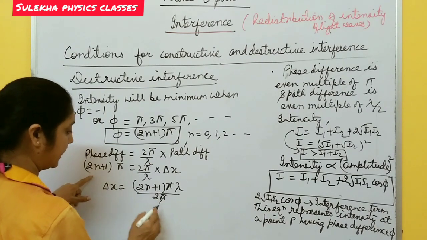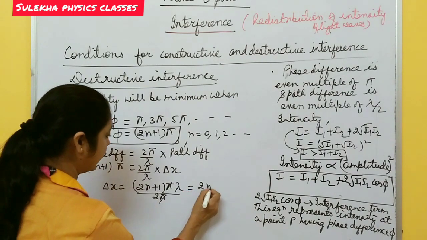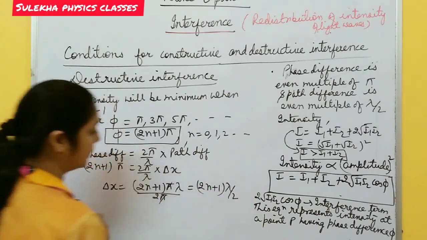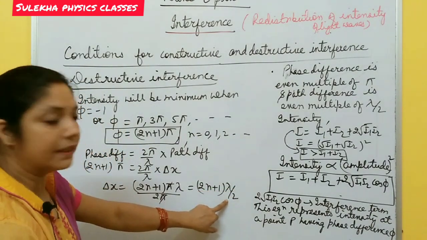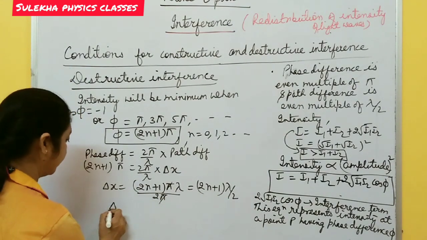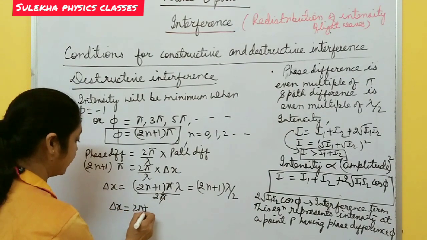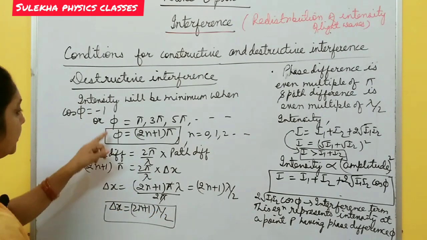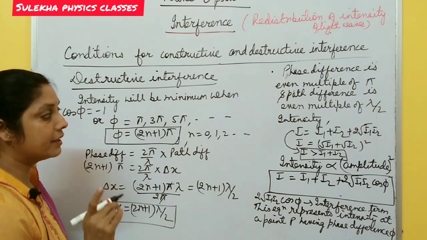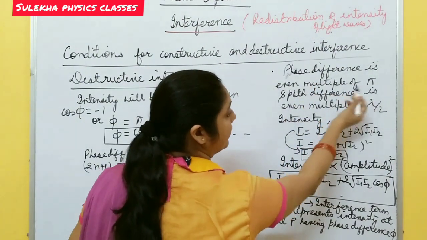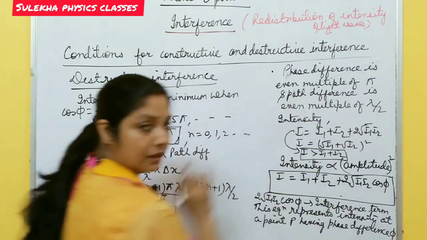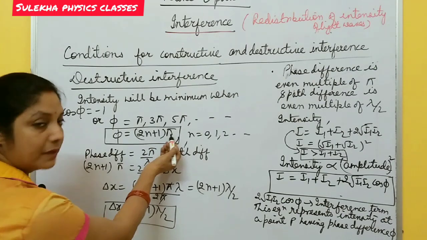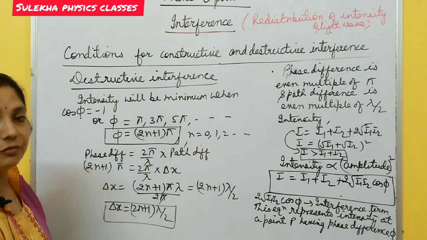The pi cancels, and it becomes twice n plus 1 lambda by 2, an odd multiple of lambda by 2. Here both are odd multiples. In constructive interference, phase difference is an even multiple of pi and path difference an even multiple of lambda by 2. But in destructive interference, phase difference is an odd multiple of pi and path difference an odd multiple of lambda by 2.